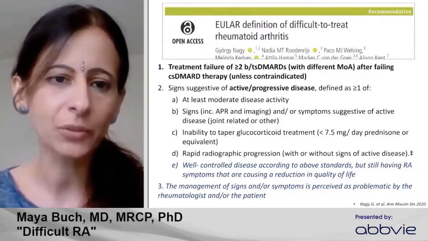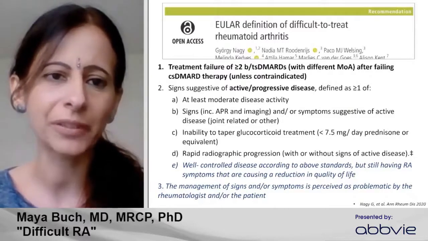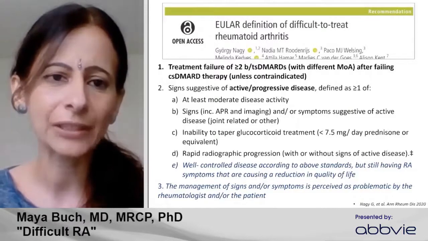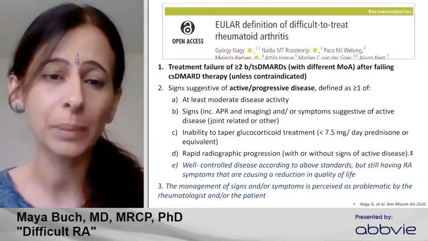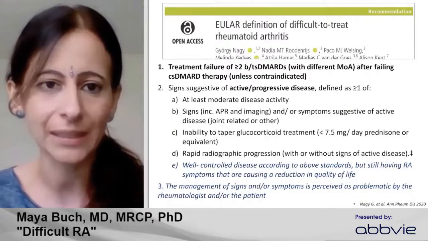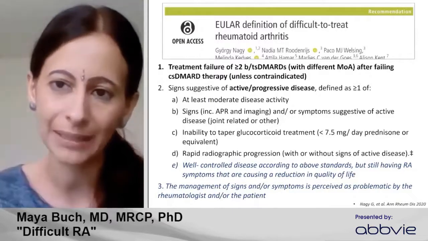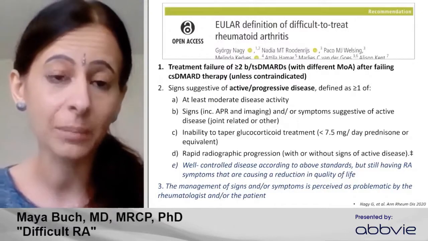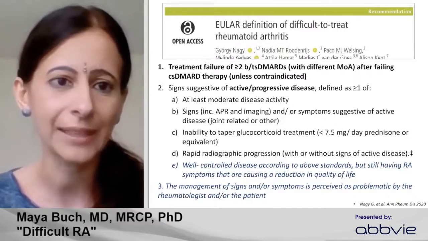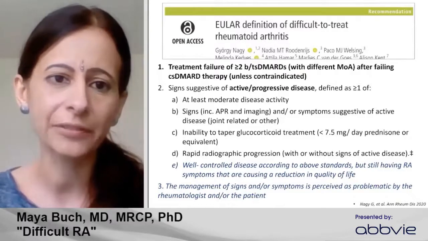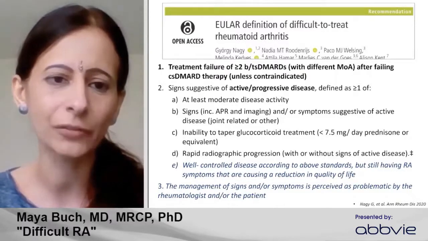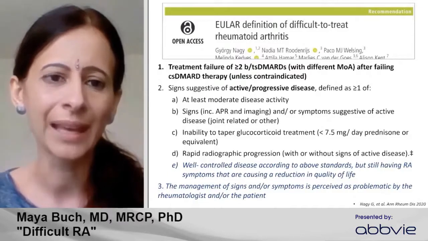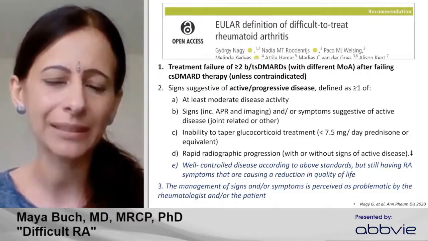And in the task force, we agreed treatment failure to be defined as failure to at least 2 biologic or targeted synthetic DMARDs with a different mechanism of action. So not, for example, successive TNF inhibitor failure, with signs of active and or progressive disease. And you've got a list of what these are that we recognize in our clinical practice.